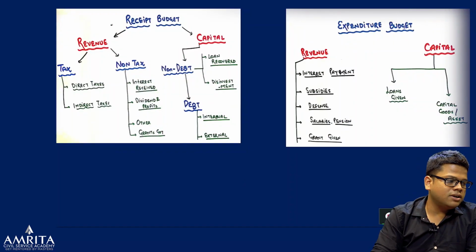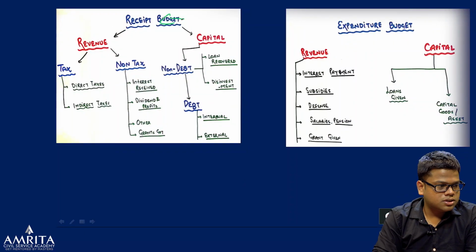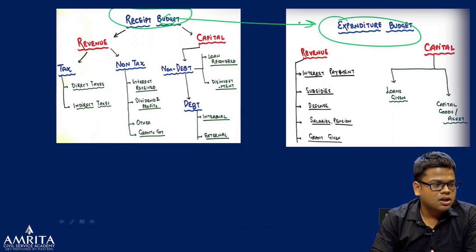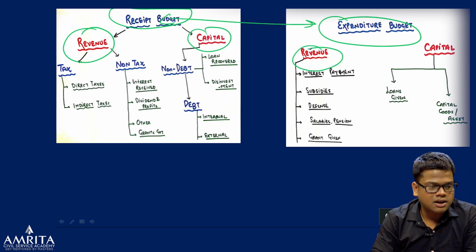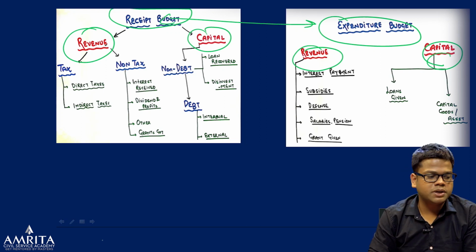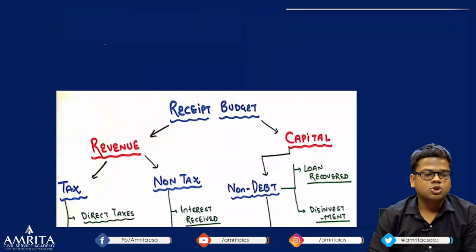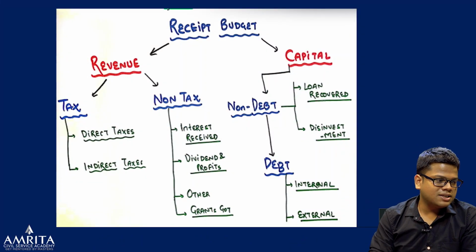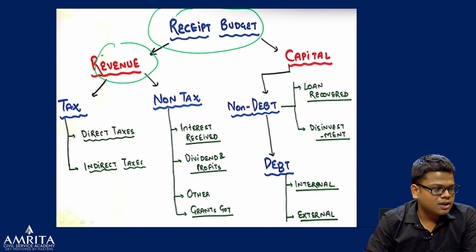So finally, we arrive at this division. Quickly, we'll see the receipt budget and the expenditure budget. Both budgets have some part of revenue and some part of capital. Then within the revenue, we'll see one by one, first the receipt budget, then the expenditure budget. So, from where is the money coming to the budget? First, the receipt budget, which has the revenue part first.